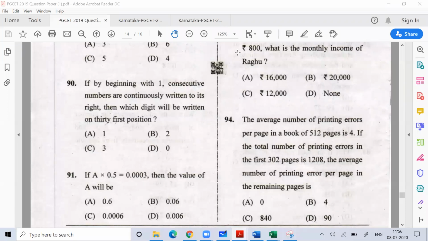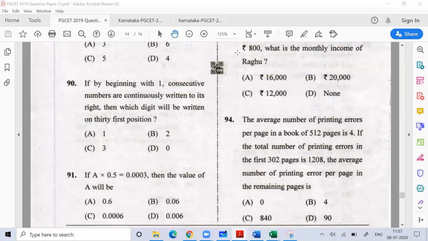And if I don't know what is 512 into 4, I know 500 into 4. 500 into 4 is 2000. Then 12 into 4 is 48. So what is the total number of errors in the book? 2048 errors are there. Okay, so in the first 302 pages your errors are 1028.